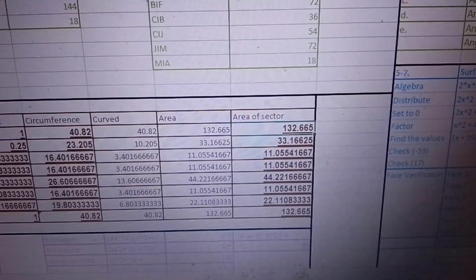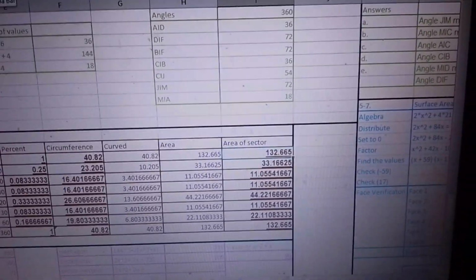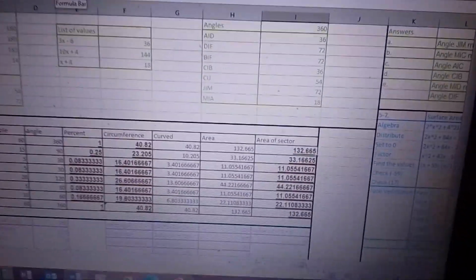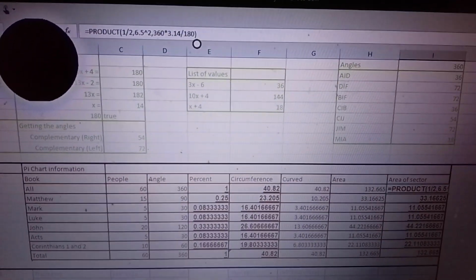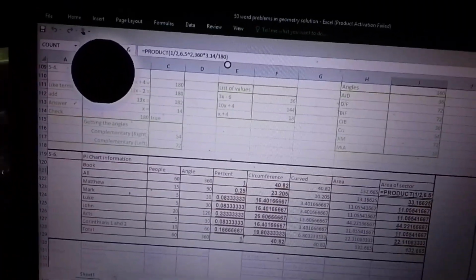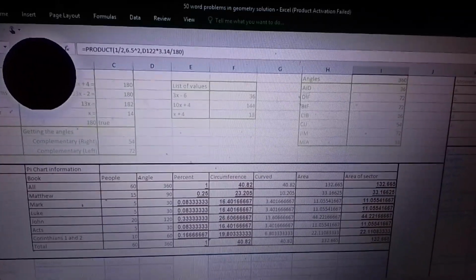Another thing that you can do here is the radian formula. The radian formula is 1/2 times the radius squared times the angle that you want times pi divided by 180. So yun, ganito yung mangyayari. Okay? So it's the product of 1/2, then 6.5 squared times 360. Why did I say 360 there? Because, kasi nga remember, that's the entire circle. That's the angle that I want. Then times 3.14 divided by 180. That's for everything. Then for the rest, we do the same formula.